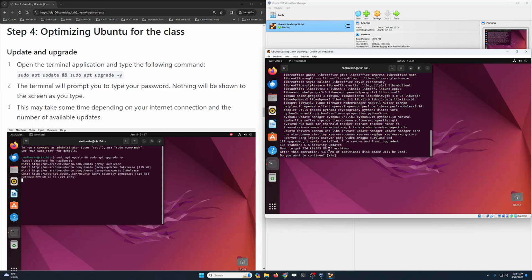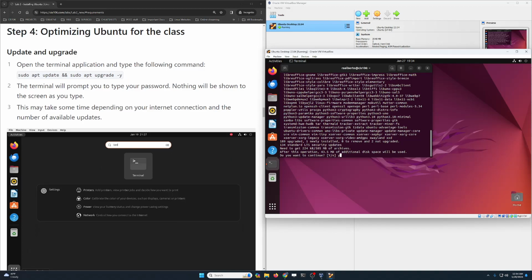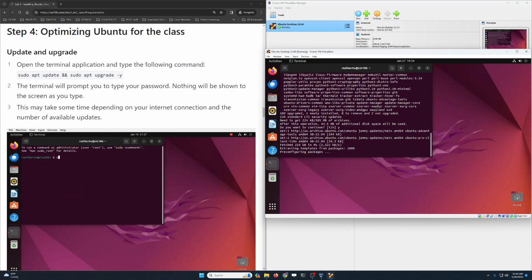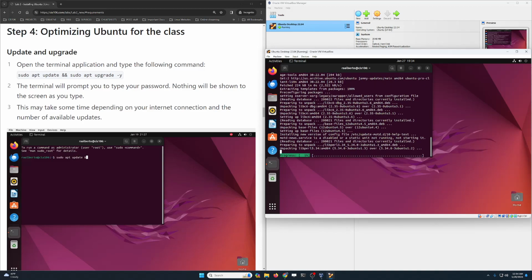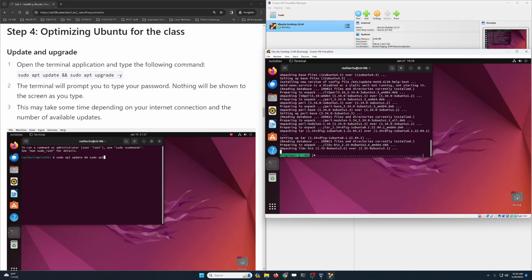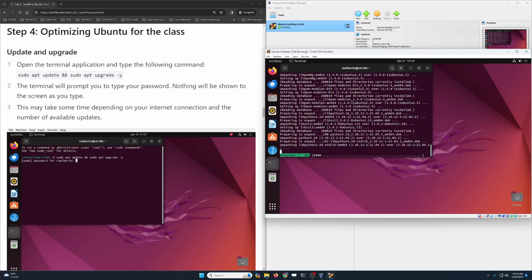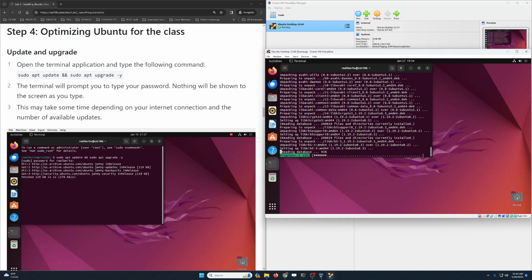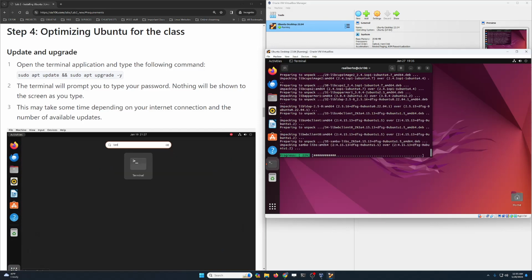So it seems like the only thing that is going to be used is 45 megabytes of space, so my update should be very quick. And yours should also be very quick because not many updates have been released since the latest version of the disk came out. Again, it could take a little bit of time, so I'm just going to pause the video right now and then I'm going to return to it once the update has completed.